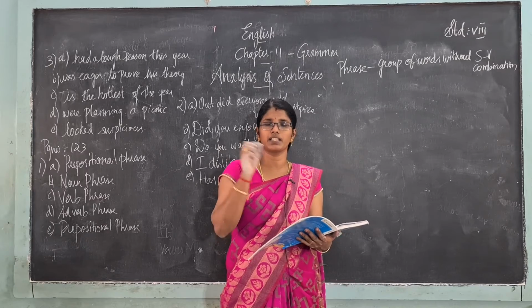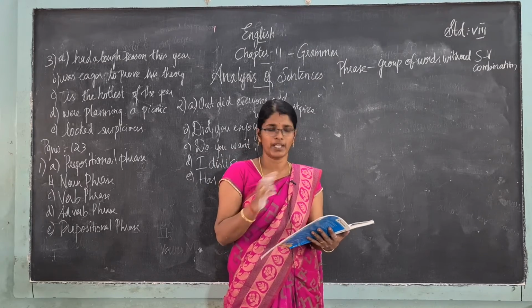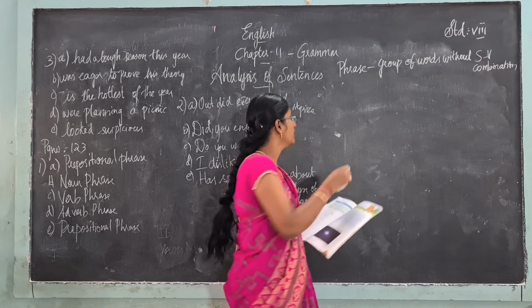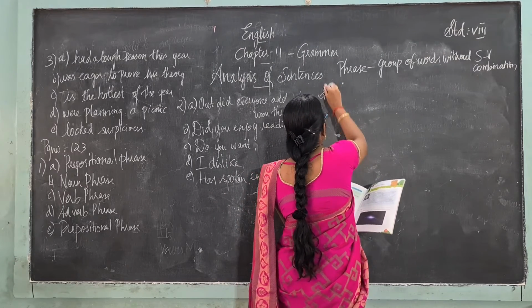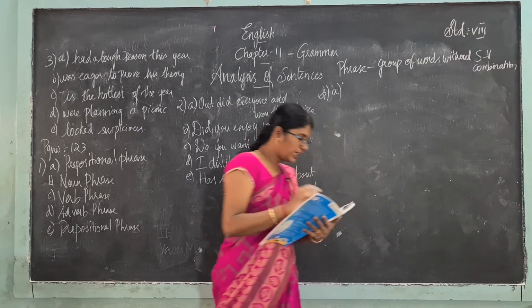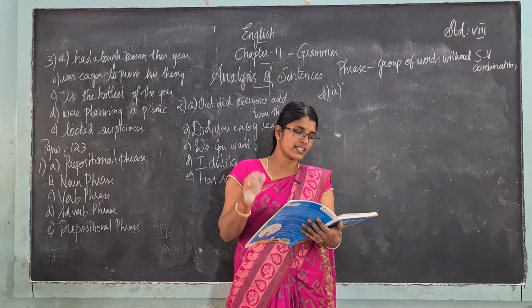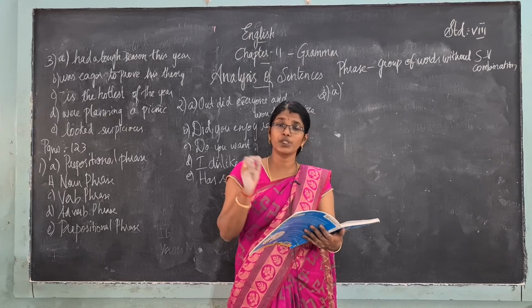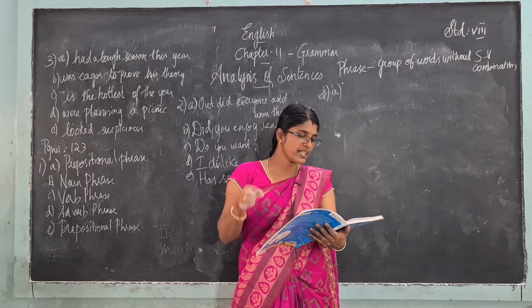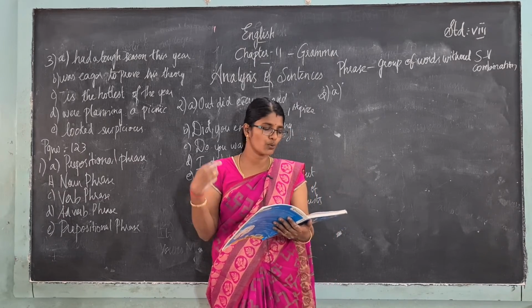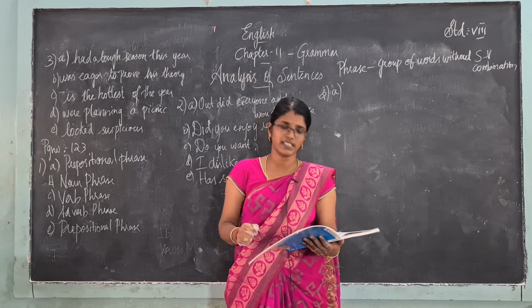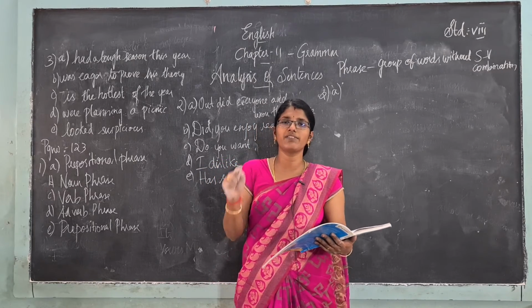In the bracket, they have mentioned the parts of speech that should be underlined. Okay, the next one. The third one, a question. The news was that the Prime Minister would arrive at 10 p.m. So what is the noun phrase used in the sentence? The Prime Minister would arrive at 10 p.m.